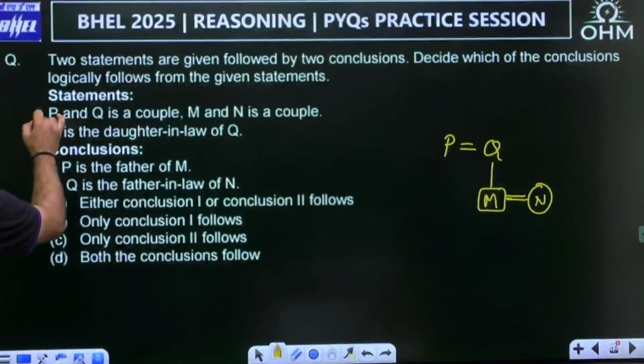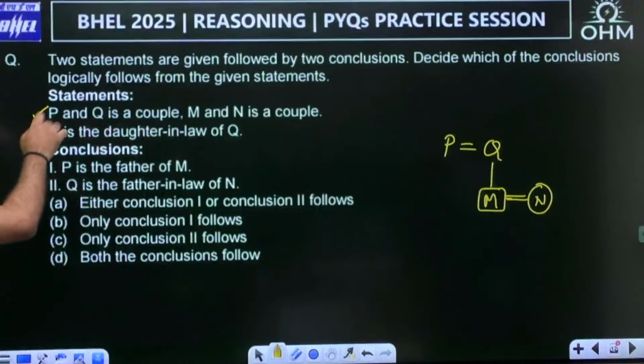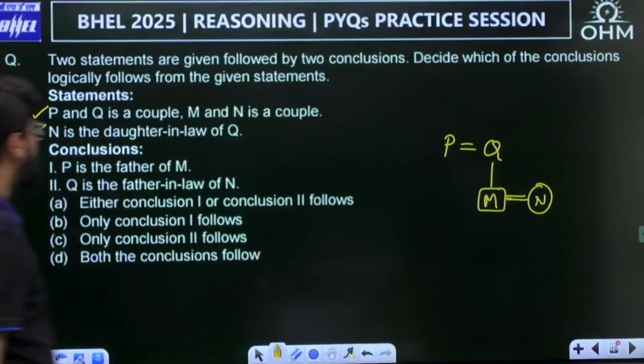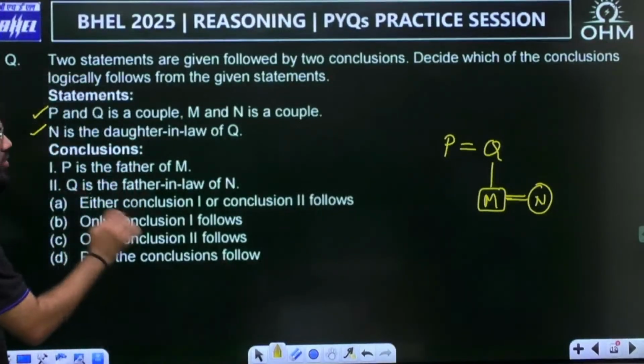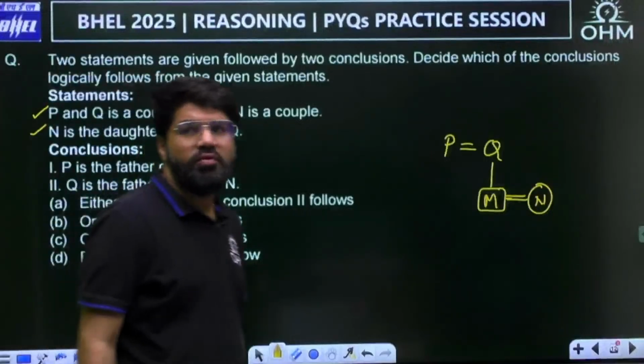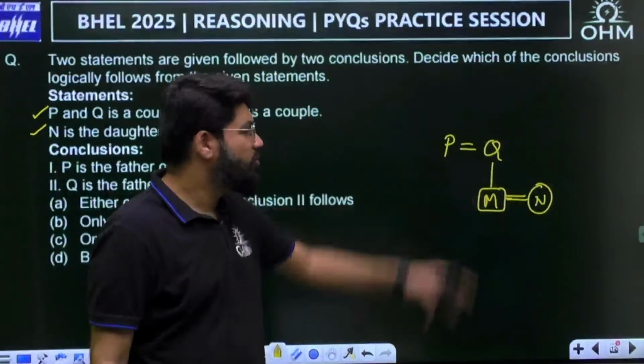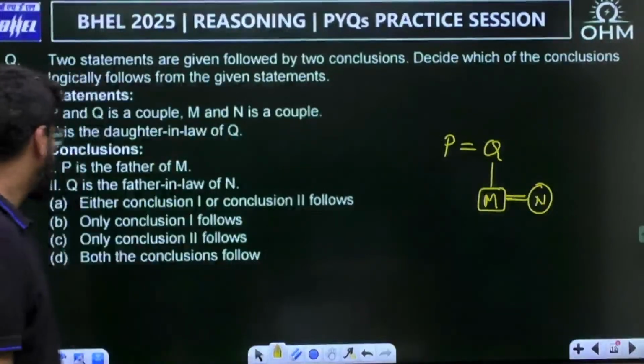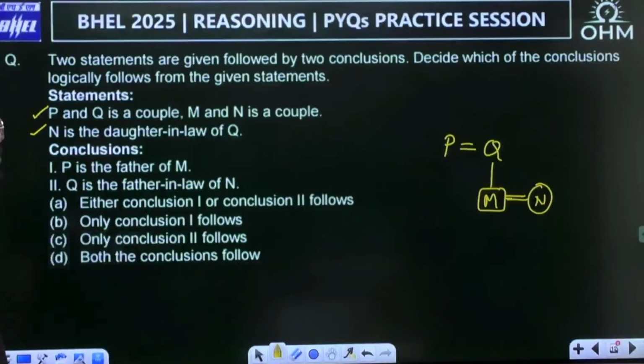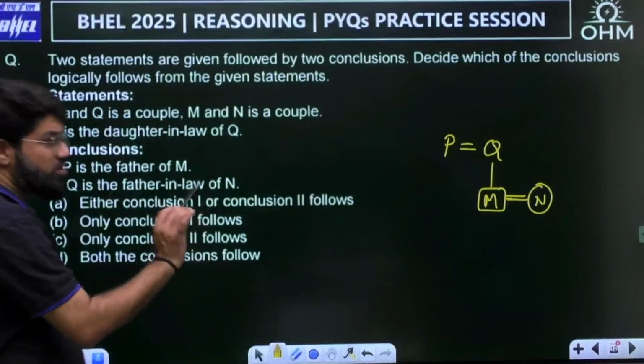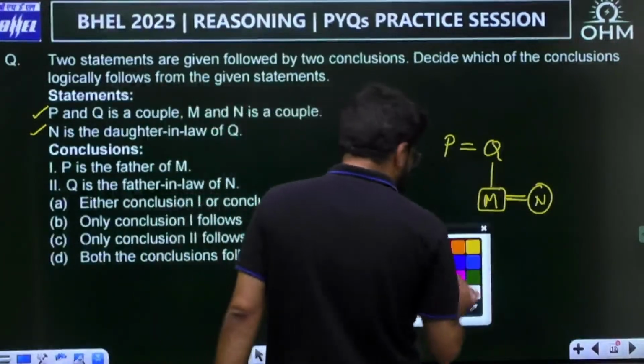Okay, so these are the two statements that I have put into action. What can be logically concluded based on the two statements? Number one, P is the father of M. Maybe, may not be. We don't know the gender of P and Q. Okay, Q is the father-in-law of N. Now there are two possibilities actually.